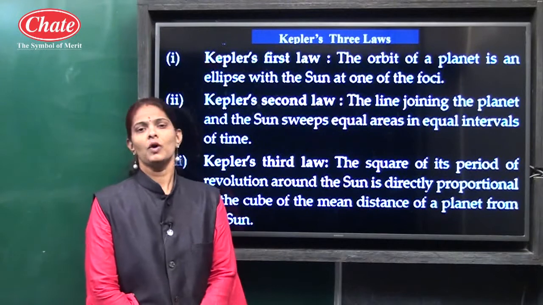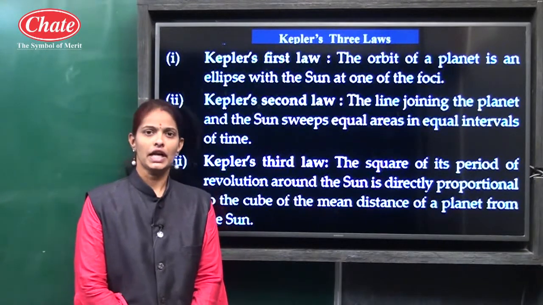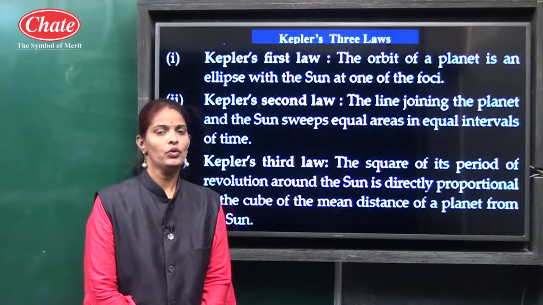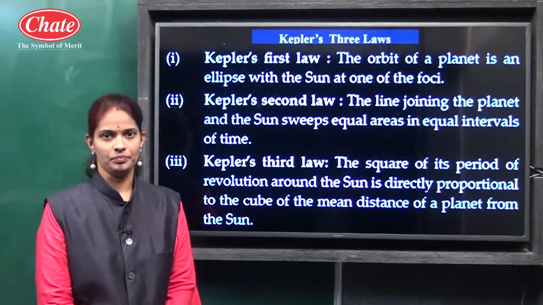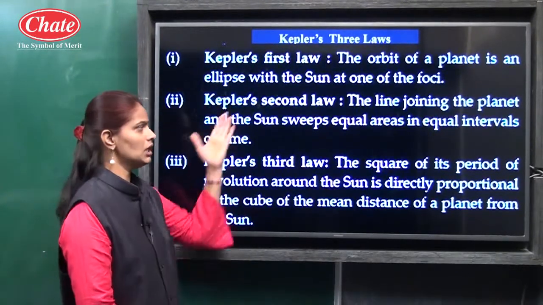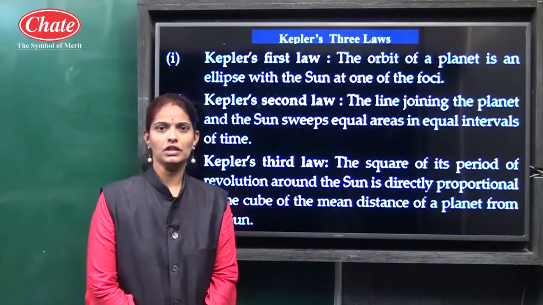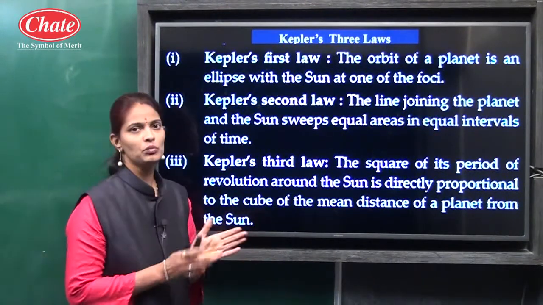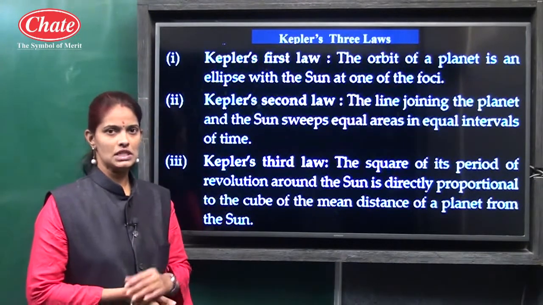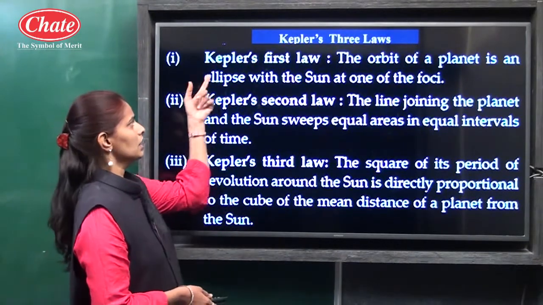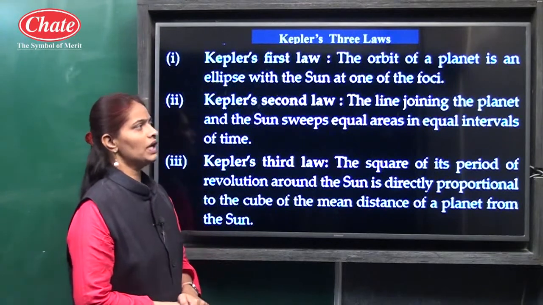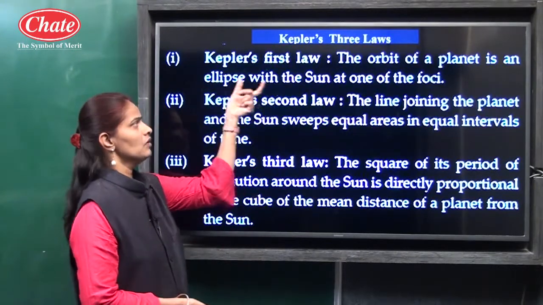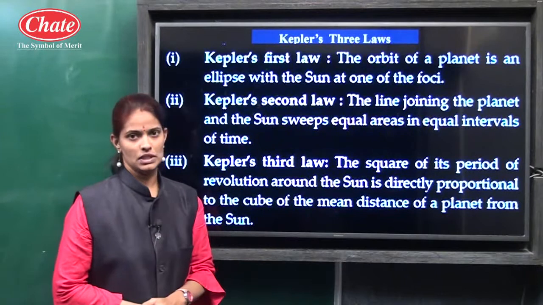Then for 3 marks another question is: write the 3 laws of Kepler. We know Kepler described planetary motion by these 3 laws, and they are called Kepler's 3 laws. These laws describe the motion of planets around the sun. So the first law is Kepler's first law: the orbit of a planet is an ellipse with the sun at one of the foci.